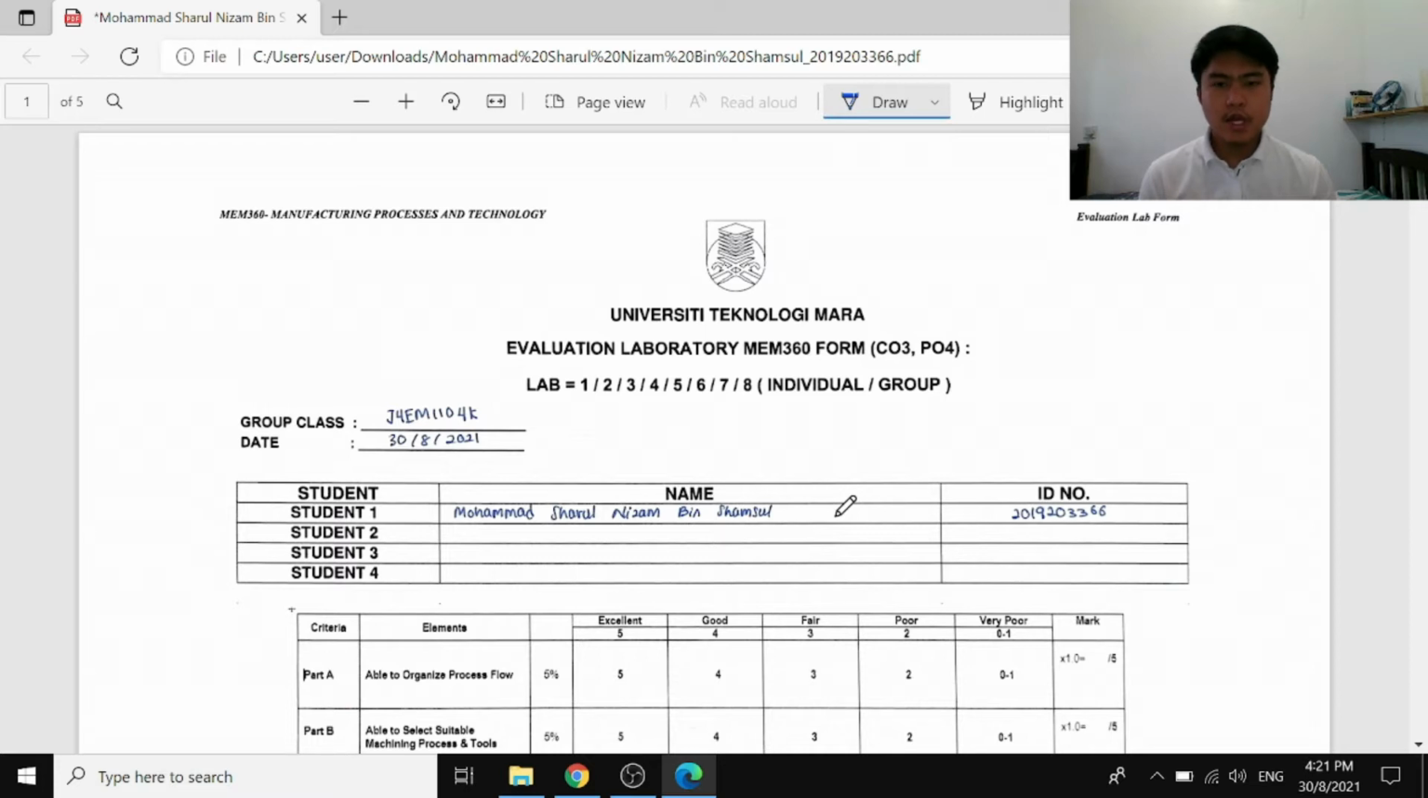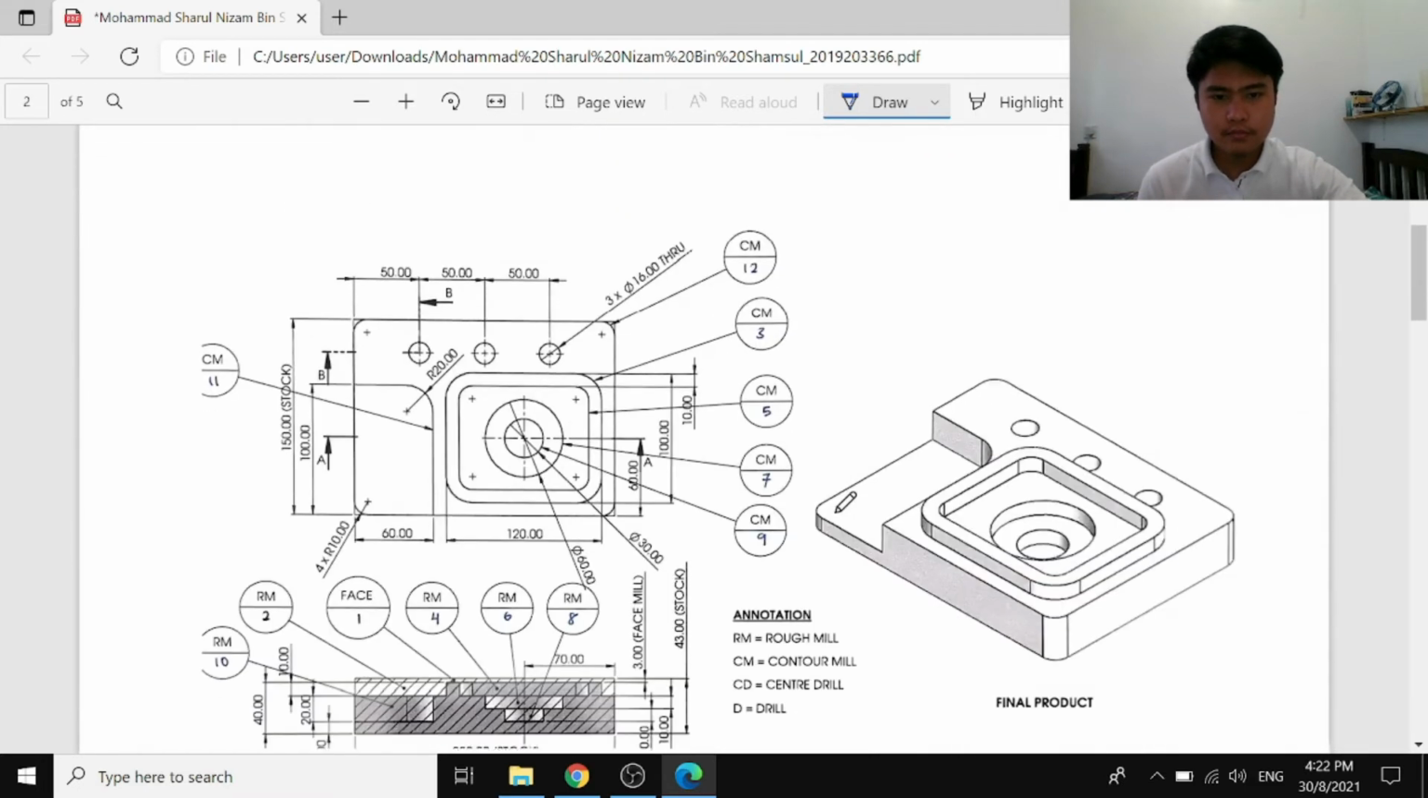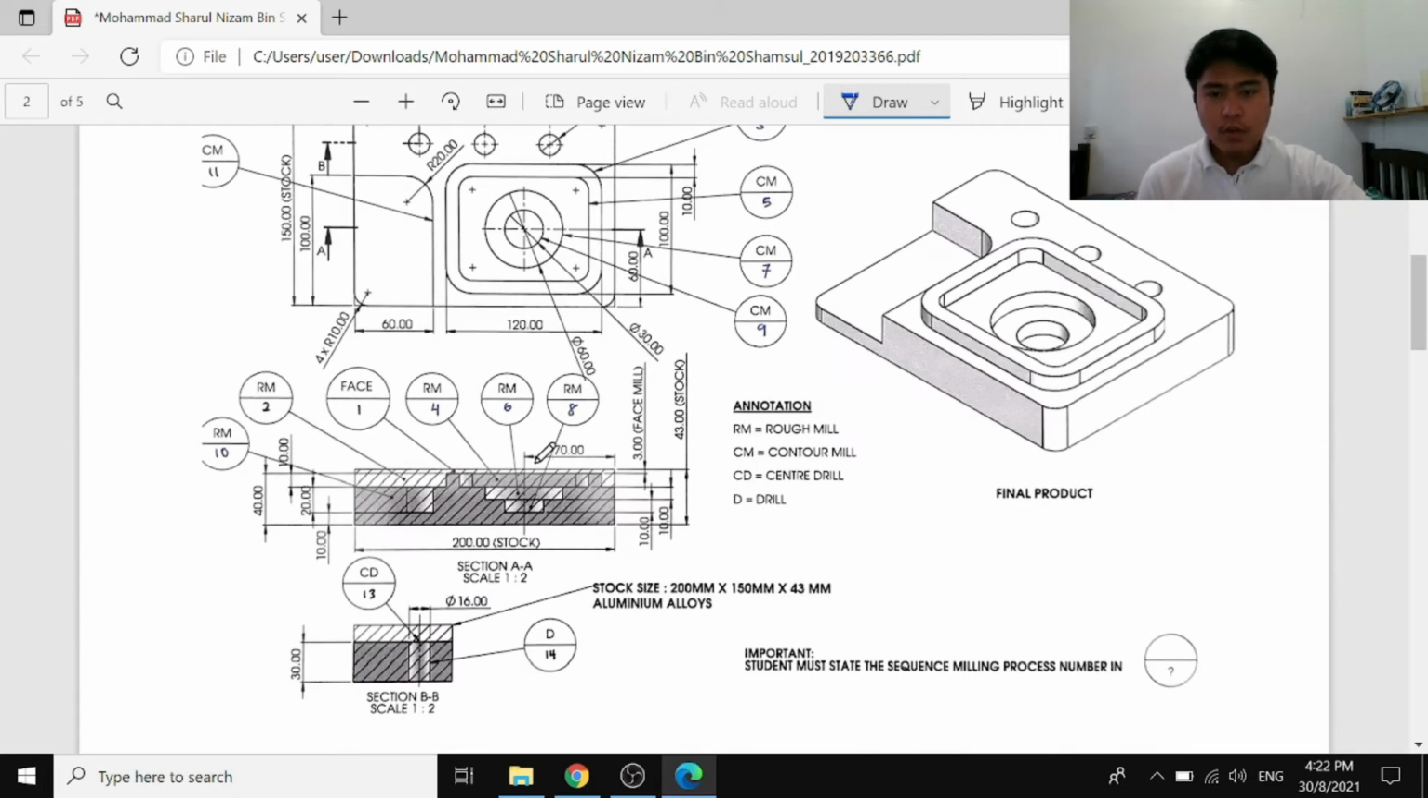2019203366. Today I will explain about Lab 2 milling process. I will explain for step number 6. This one.